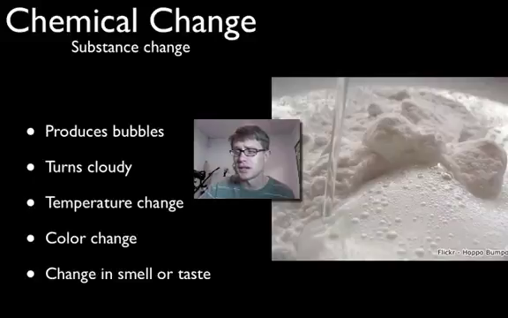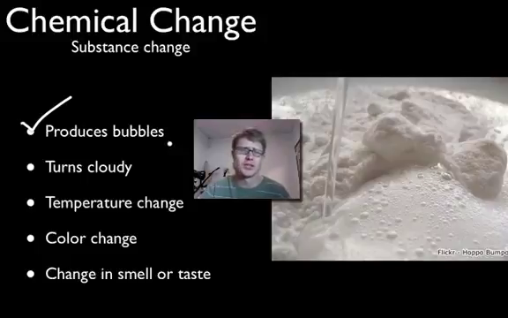Now, what are some clues that tell us a chemical change has occurred? Maybe it produces bubbles. And so this right here is mixing acetic acid with sodium bicarbonate, otherwise known as mixing baking soda with vinegar. And what we're getting is bubbles forming, and those bubbles are going to be a new gas. Now, you might be confused thinking, yeah, but you just talked about boiling water and how once that turns into bubbles, then it's a physical change. Well, think about it. Did we have bubbles inside the vinegar? Did we have bubbles inside the sodium bicarbonate? No. And so we've created something new. We've created a gas, and that's what's actually forming the bubbles. And that's what makes the volcano explode when you did this in elementary.